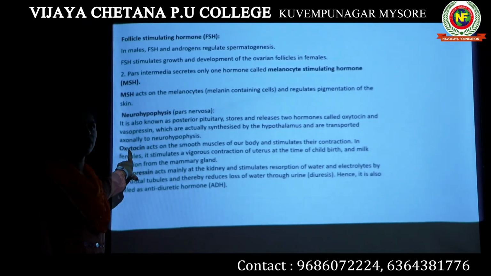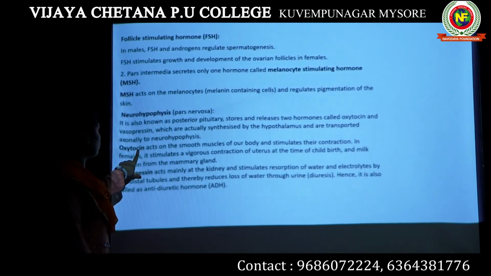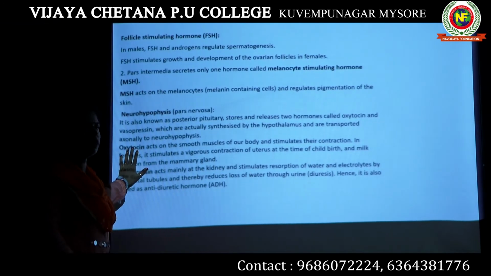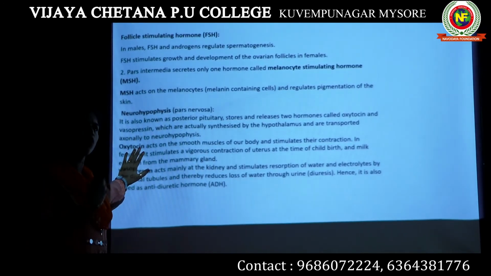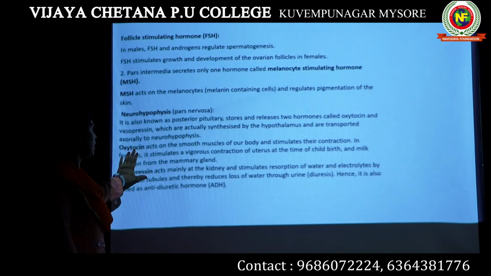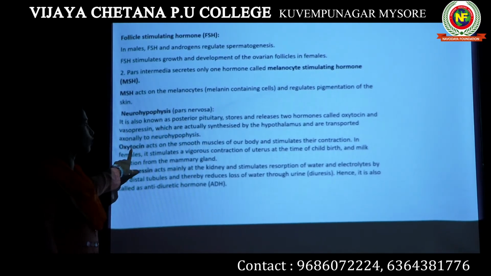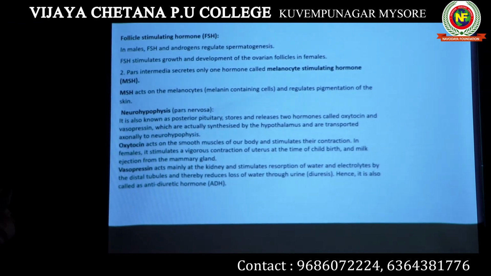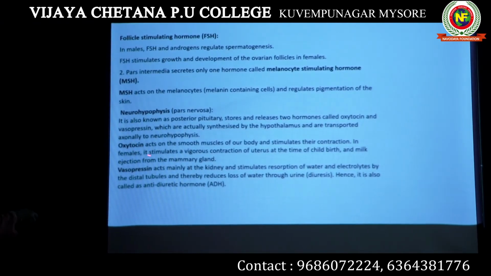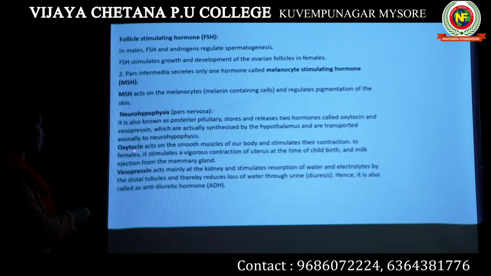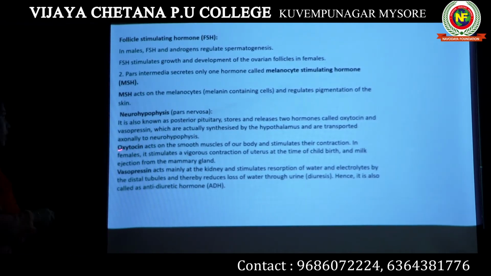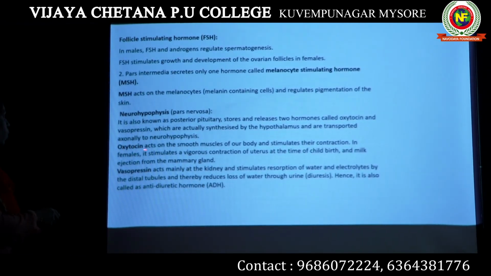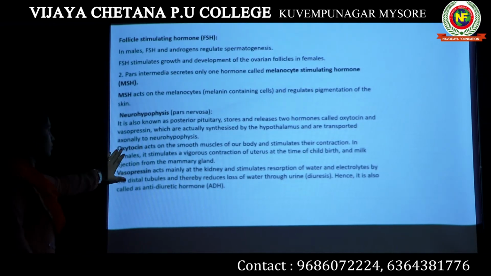Oxytocin is generally known as the love hormone, because when we feel happy or when we feel attached or close to a person, then our body will start producing this hormone known as oxytocin. So it is generally referred to as the love hormone, and it also helps in the delivery.